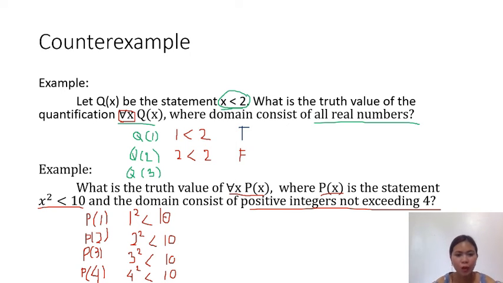So let's try to solve each of these propositions. So proposition 1, 1 raised to 2, that's equals to 1. So is 1 less than 10? Yes, so this is true. 2 raised to 2, that's 4. So 4 is less than 10? Yes, so this is true. 3 raised to 2, that's 9. Is 9 less than 10? Yes, it is, so that's true. 4 raised to 2, that is 16. So is 16 less than 10? No, it's not. So this is false here. Therefore, this is the counterexample of this universal quantification.